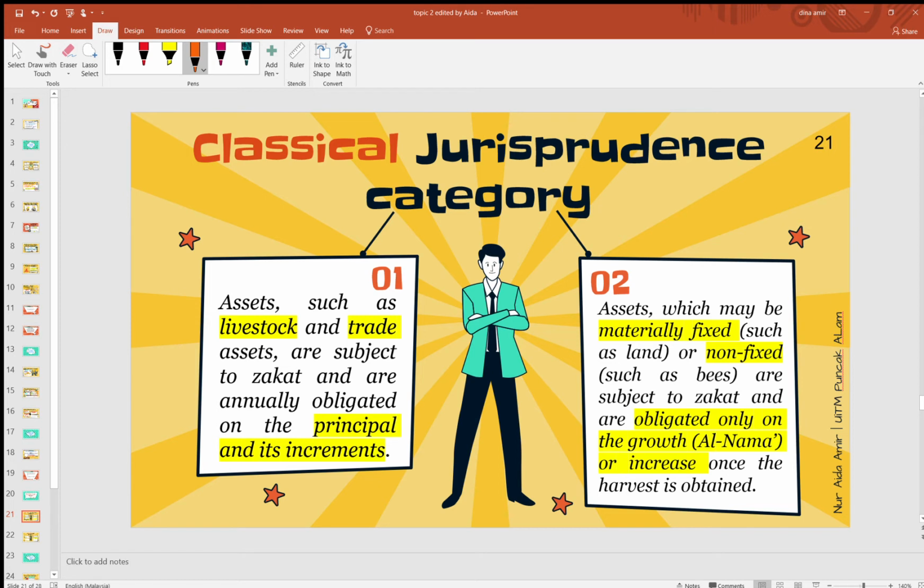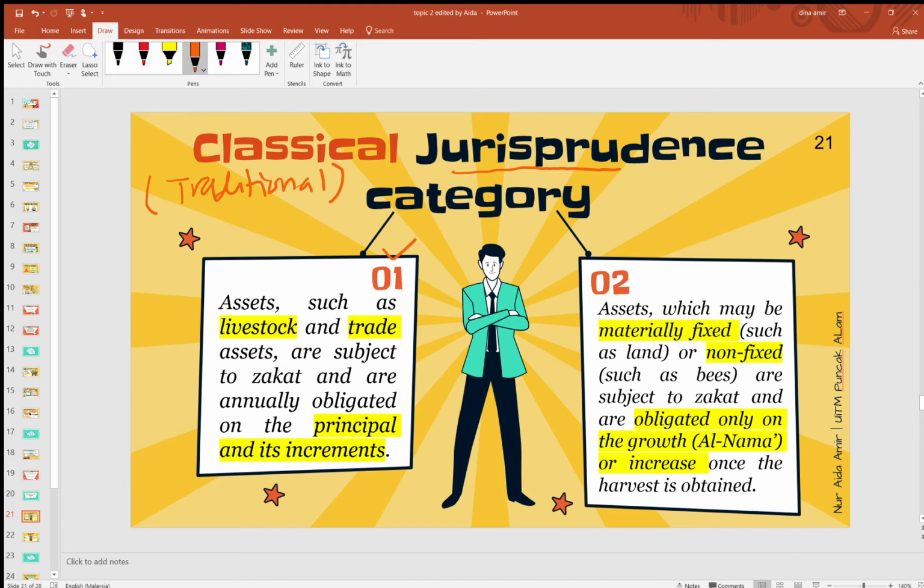sekarang ni is category into 2 types of wealth lah. First is traditional wealth and second is classical wealth. So classical wealth ni macam traditional wealth, okay? Traditional wealth because it follow the classical jurisprudence categories, okay? So ada 2 kategori kat sini.